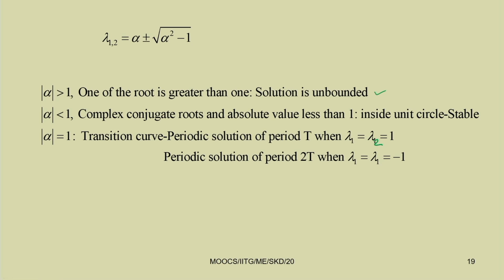Similarly, periodic solution of period 2T when lambda 1 equal to lambda 2 equal to minus 1. You just see in both the cases the product lambda 1 into lambda 2 equal to 1. Here also minus 1 into minus 1 is also 1. So when it is minus 1, previously we have seen that it must be of period 2T.